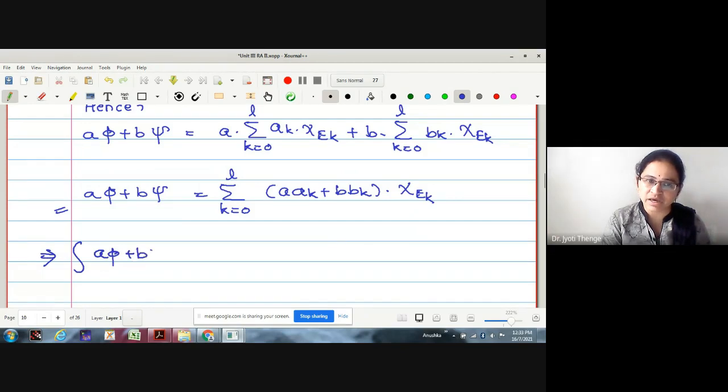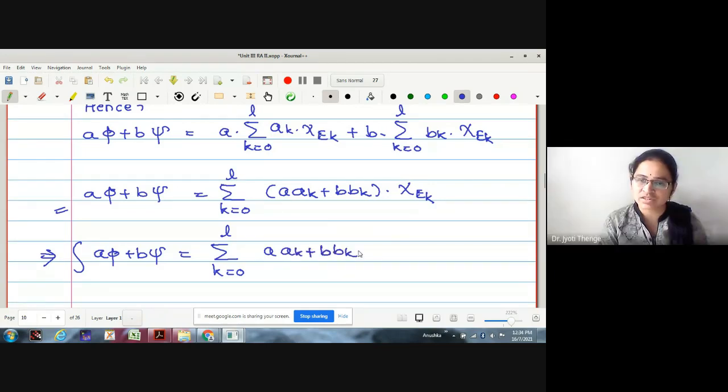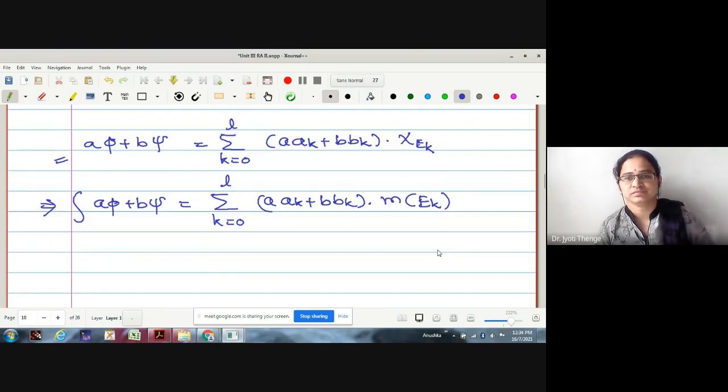Now, what we wanted to do next is take the integration of a phi plus b psi. What will be the integration? What will be the change on the right side? The summation runs as it is. But how is the integration defined? Only this chi_{E_k} is replaced by the measure of E_k.